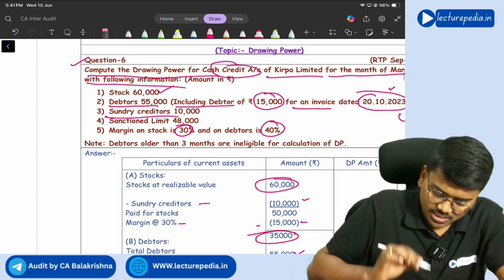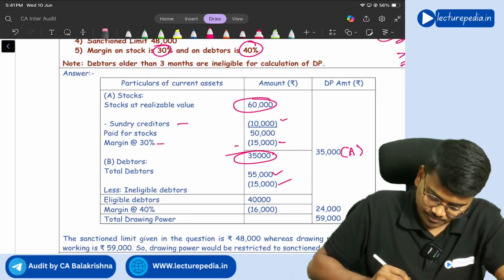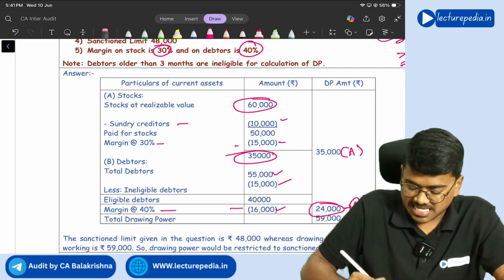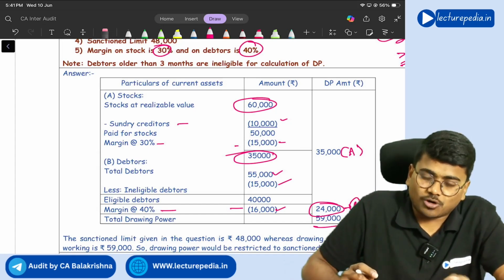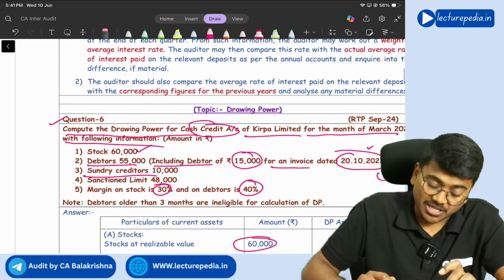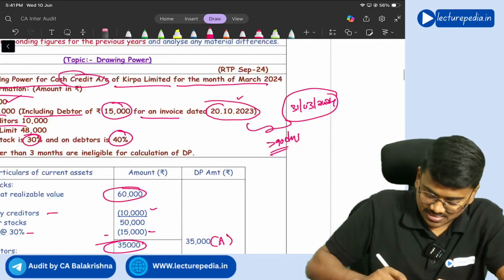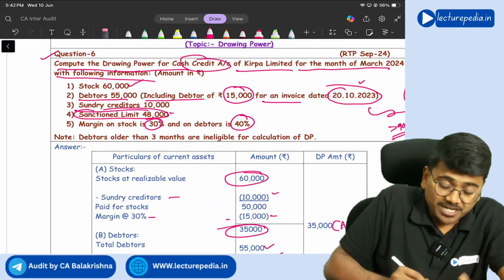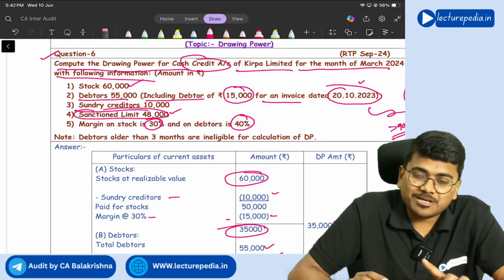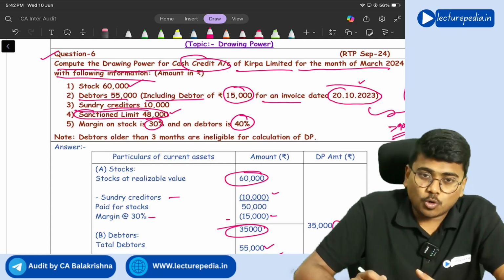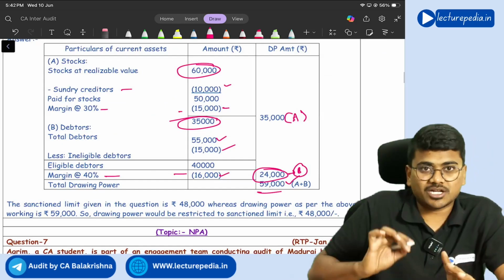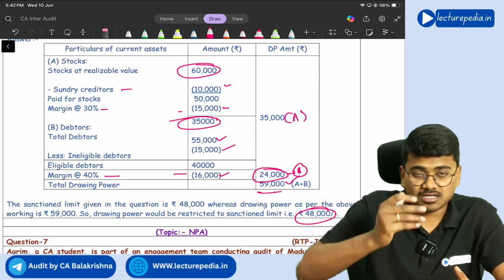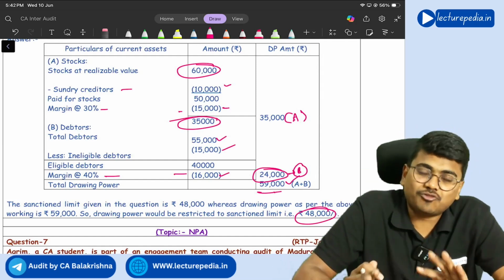After that, margin for debtors is 40%. Reduce margin of 40% from 60,000, so it becomes 24,000, which is B. A plus B, 59,000. So drawing power in this given situation is the lower of this 59,000 or the sanction limit. How much is the sanction limit? 48,000 is the sanction limit. So drawing power will always be the lower of the sanction limit or this calculation. So 59,000, 48,000, whichever is lower, 48,000 is lower. So the drawing power in this scenario will be 48,000 only.